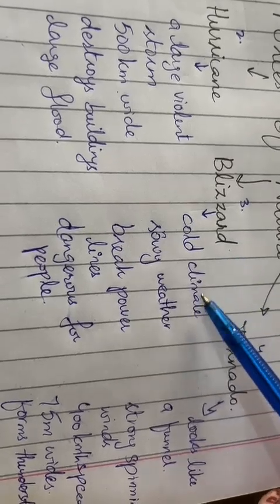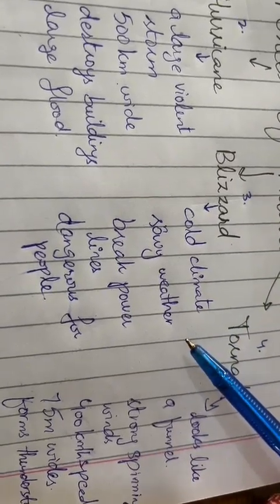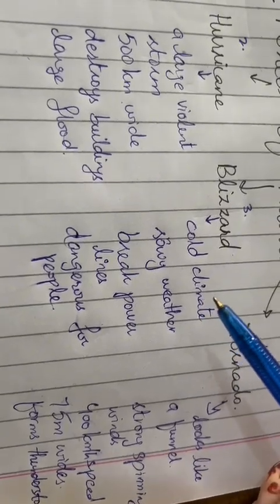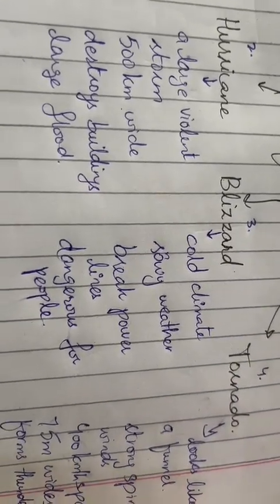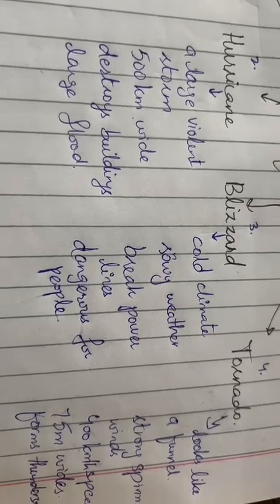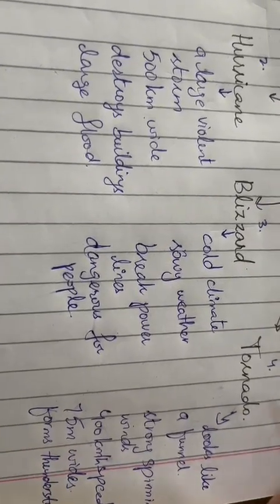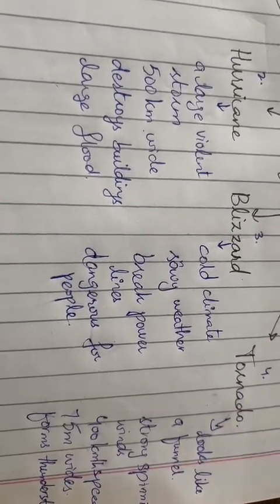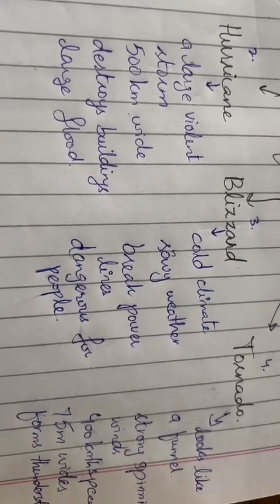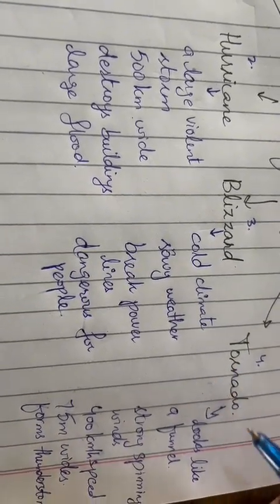Blizzard means a cold climate, a snow, heavy snowfall which makes it impossible for people to go outside their homes. It makes it impossible to survive outside. It becomes very difficult for people to get food and medications. During a blizzard, the skin of humans can freeze.